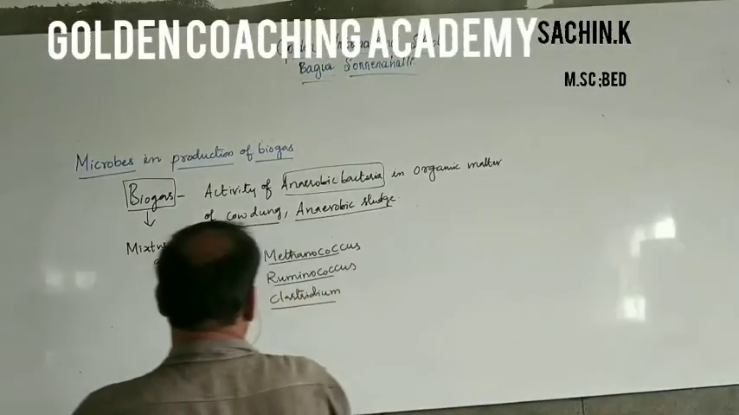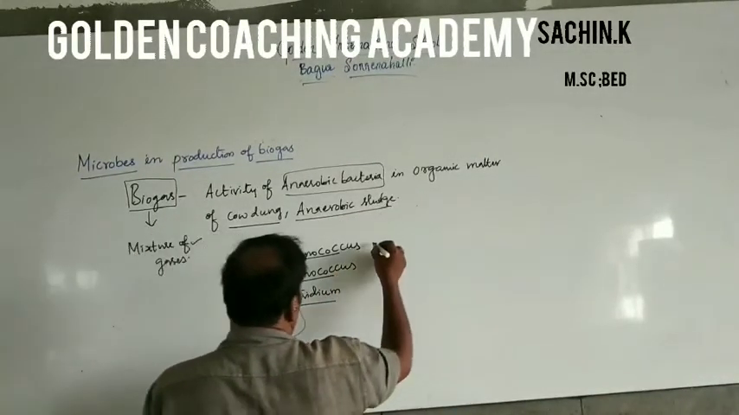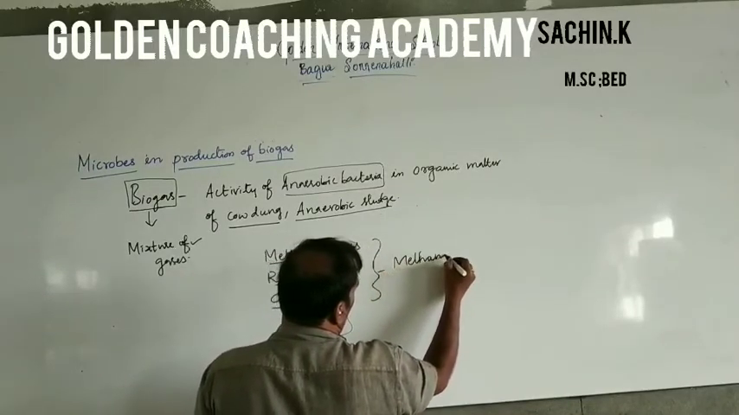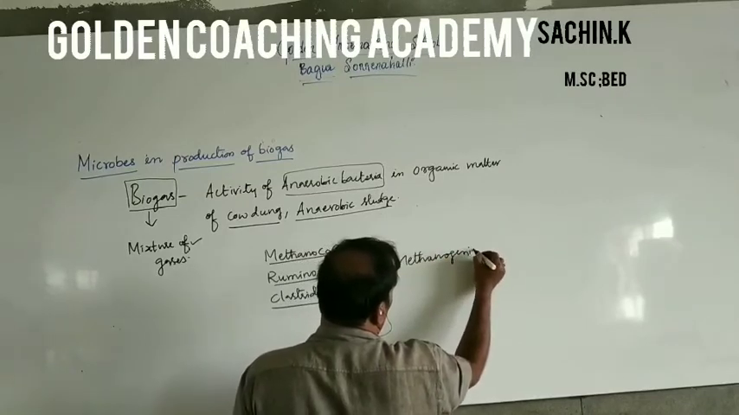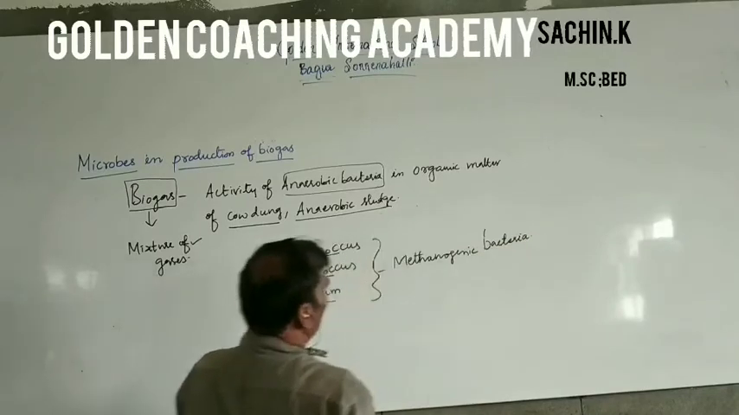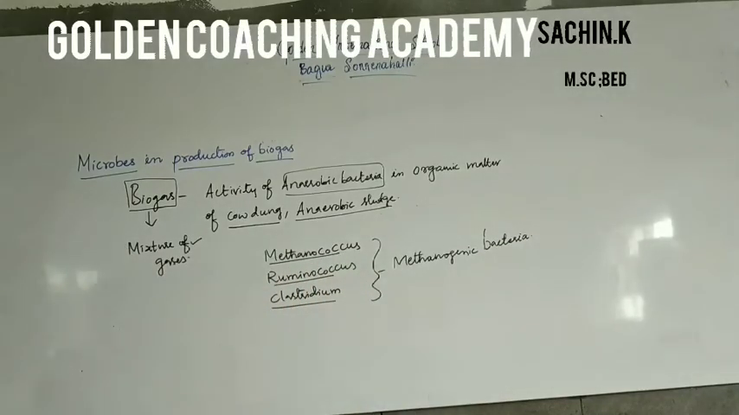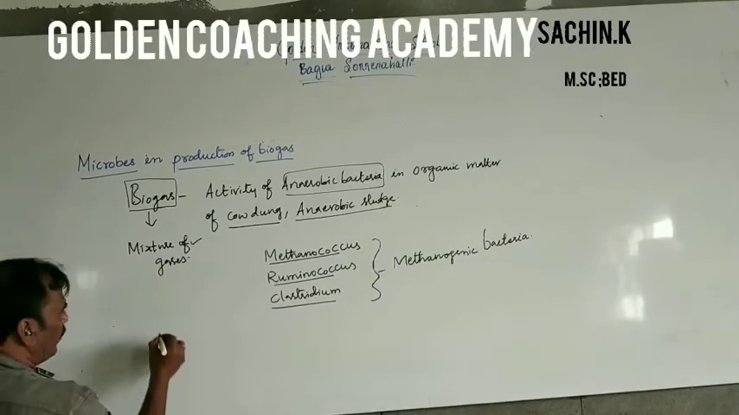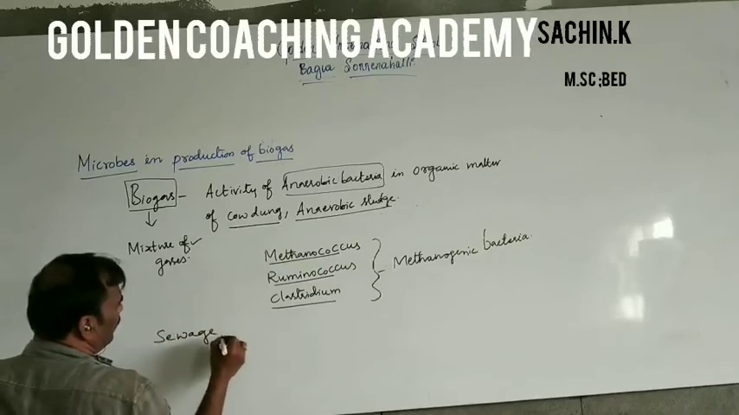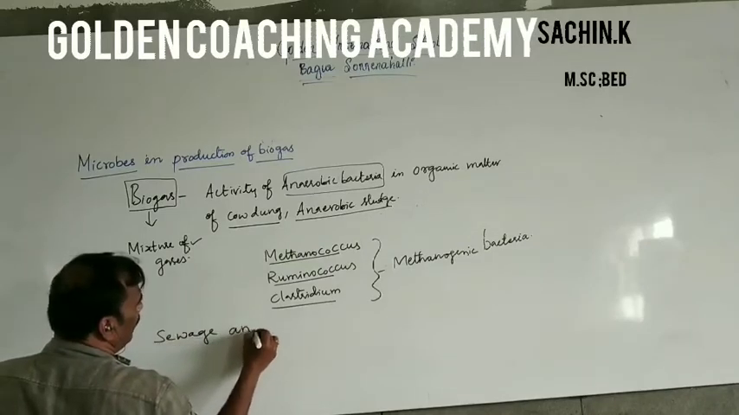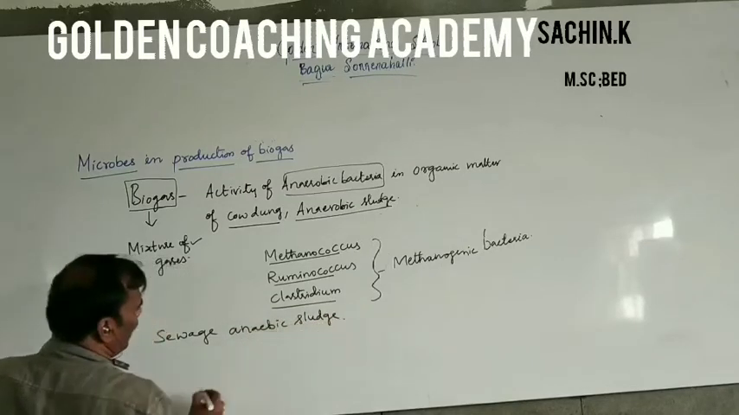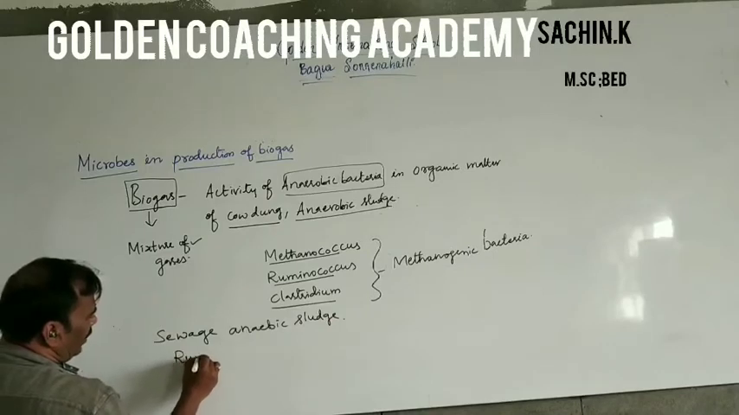Next, these bacteria are called methanogen bacteria or methanogenic bacteria. Actually, these bacteria are present in the waste material of the sewage, that is anaerobic sludge, and in the rumen of the cattle.